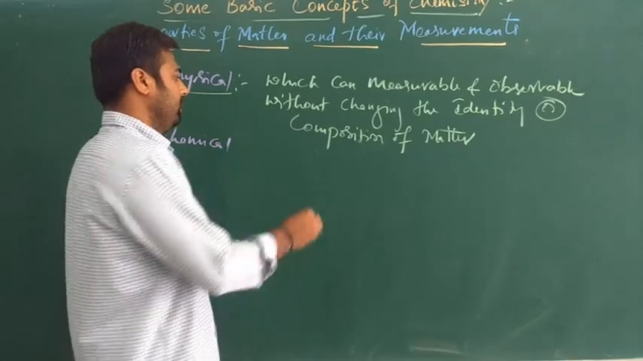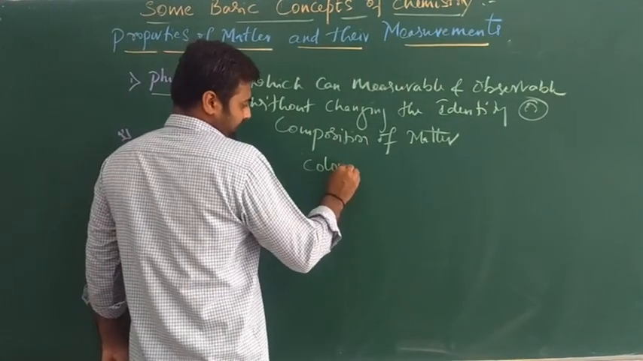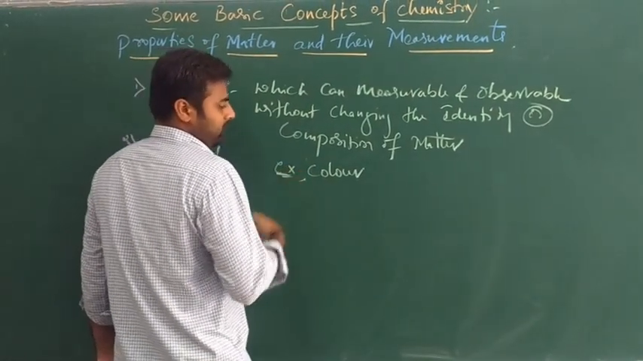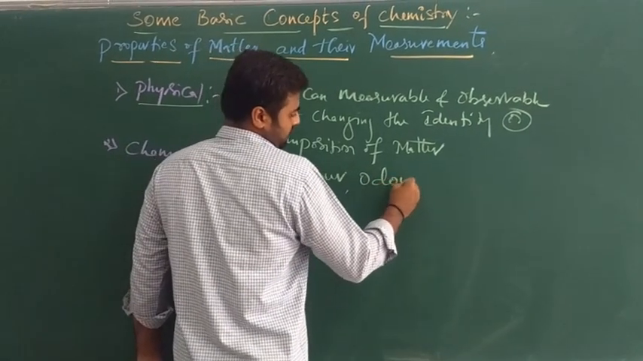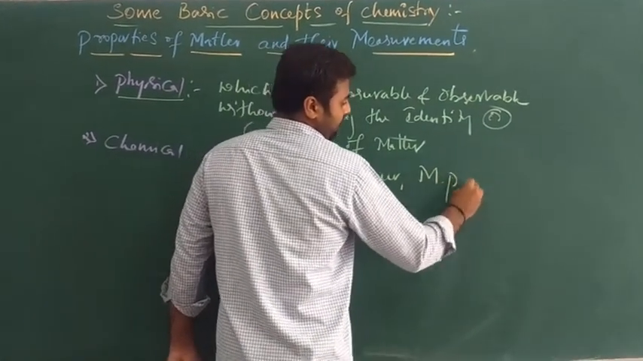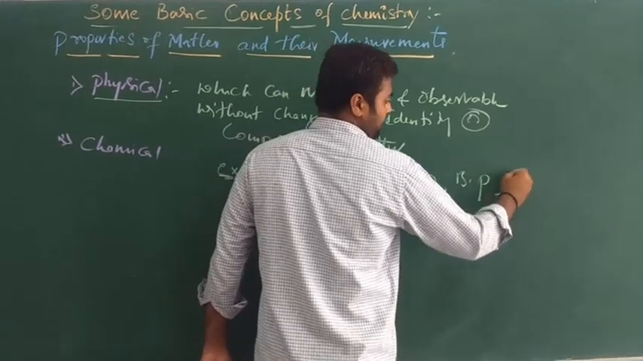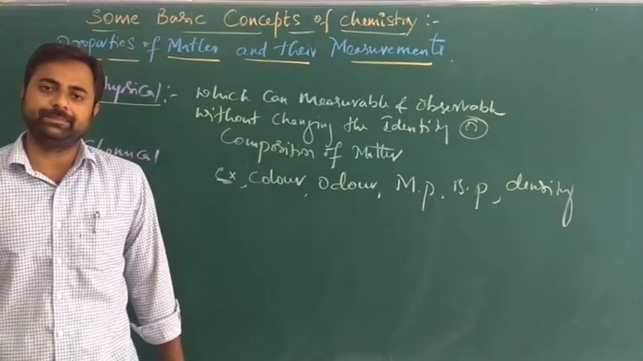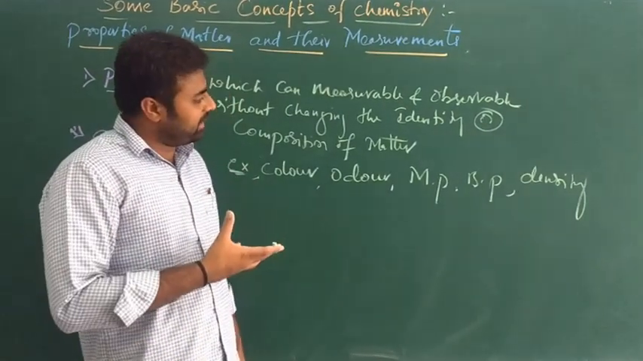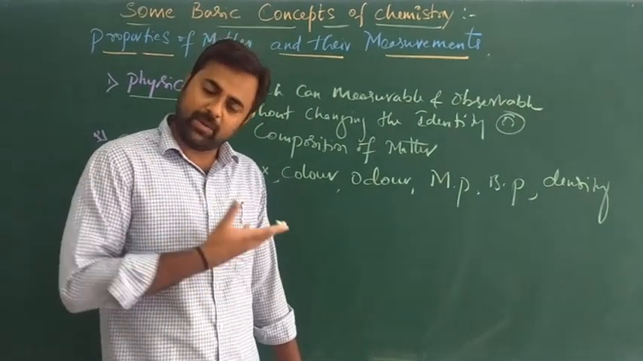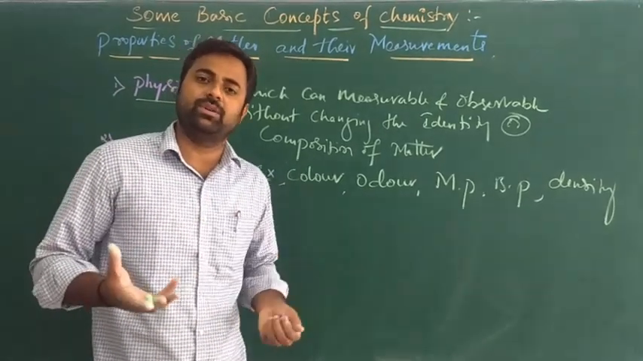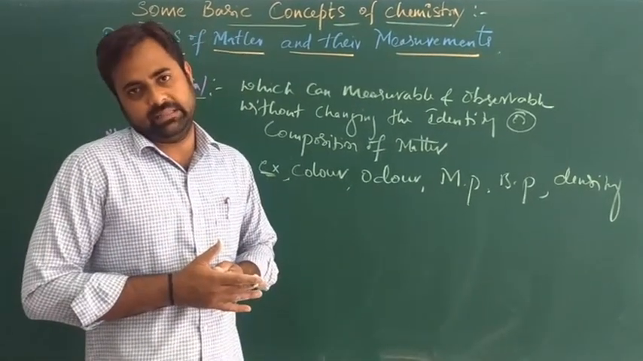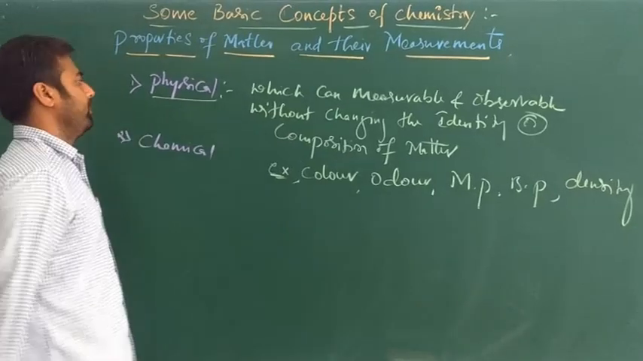For example, color, odor, melting point, boiling point, density. These are the physical properties. You can measure these properties without changing the composition of the matter. That is about physical properties.